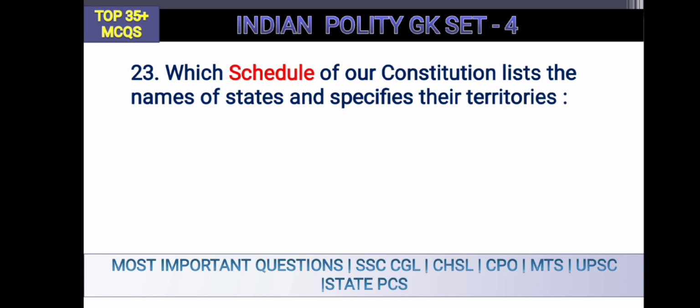Which schedule of the Constitution lists the names of states and specifies the territory? Very important question. Which schedule of the Constitution lists the names of states and specifies the territories? It is the first schedule. So how many schedules are there? Answer this in the comment section, okay.